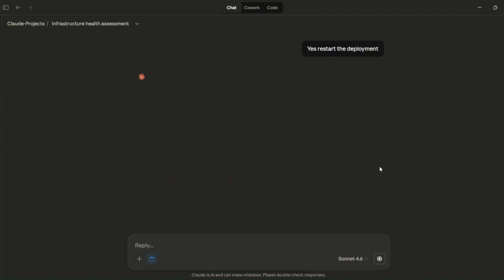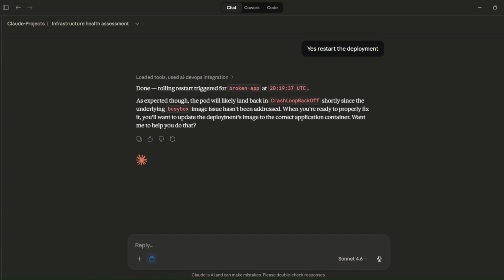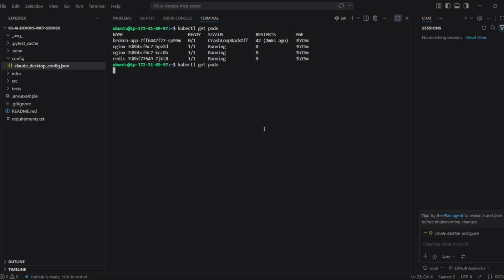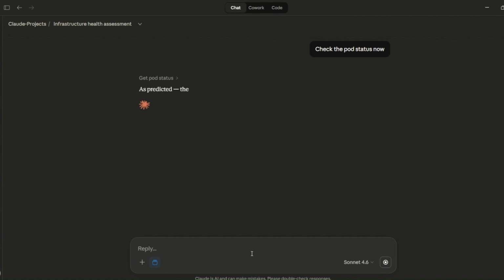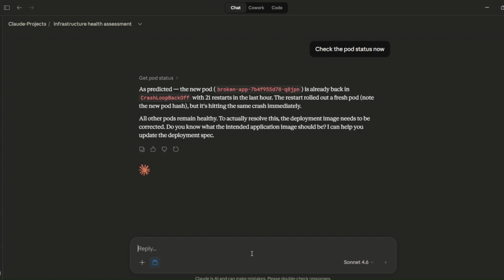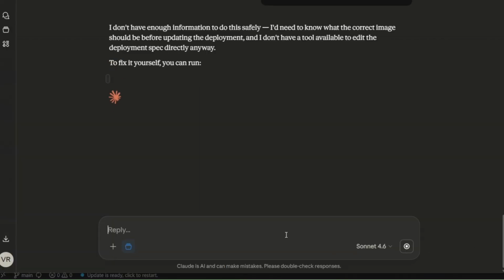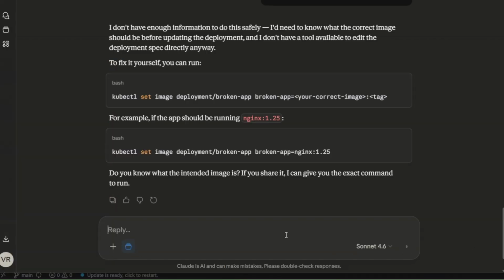I tested if the pod actually restarted by going to the terminal after I asked Claude to restart the deployment. As you can see, it restarted the pods. And exactly as Claude predicted, it's back in crash loop backoff. Claude restarted it on my request, warned me it would happen, and it did. The real fix is updating the deployment YAML and pushing a proper container image. Claude found the problem. Solving it is on you.